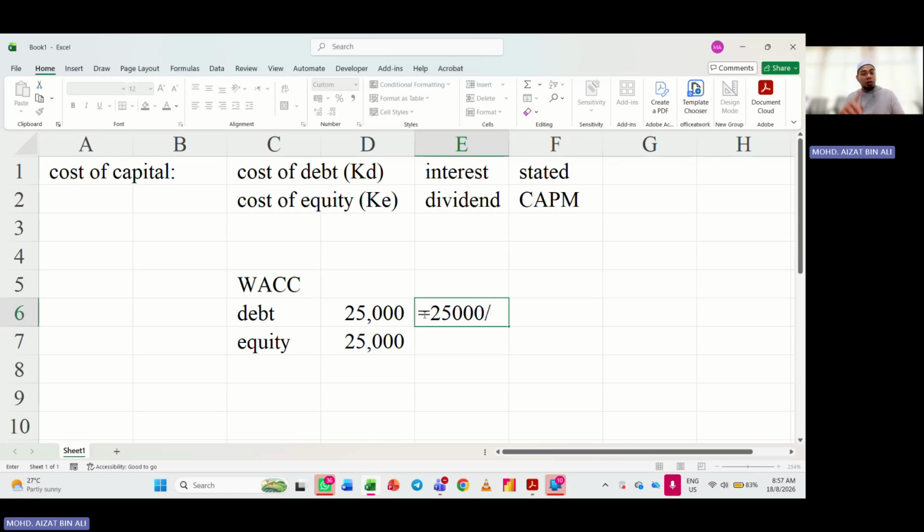Total capital is both added together, right? So 25,000 ringgit divided by total capital, we get 50%. And similarly, for equity, it would be 50%. So the total percentage must equal 100%. If you calculate and it's not 100%, it means that you still have more capital that you need to calculate. So this is the first part.